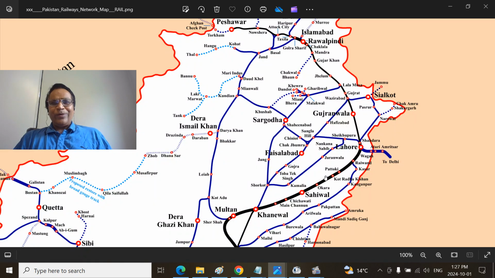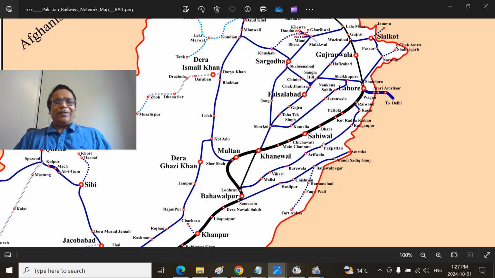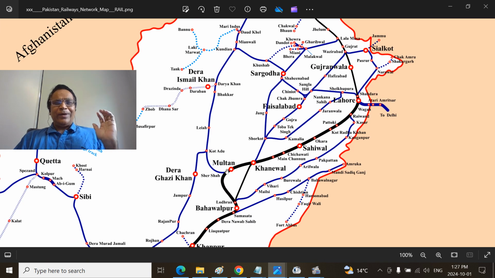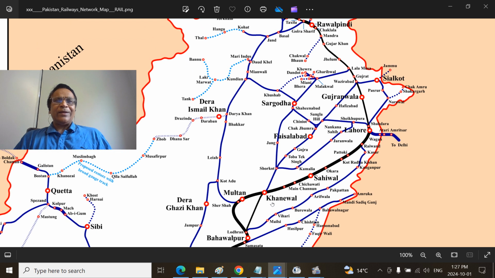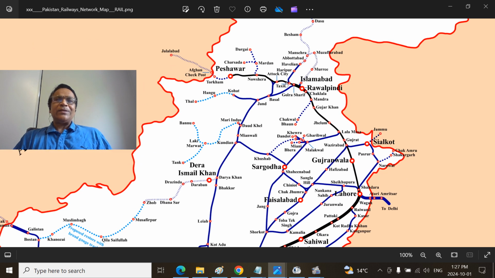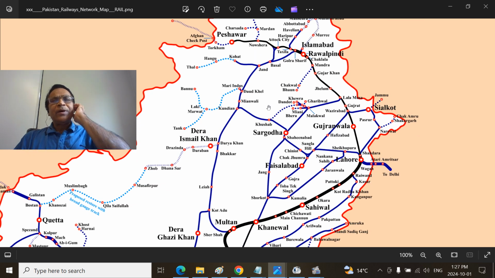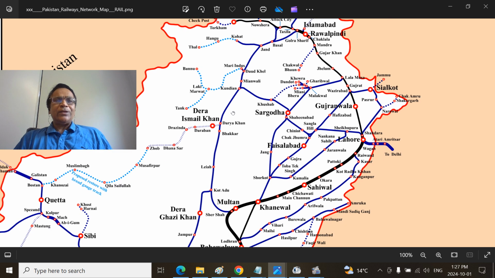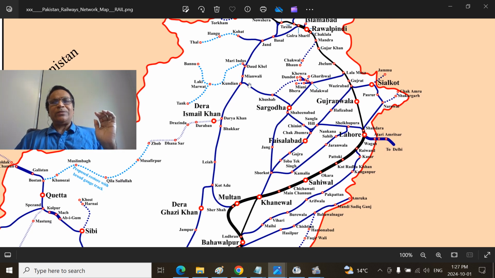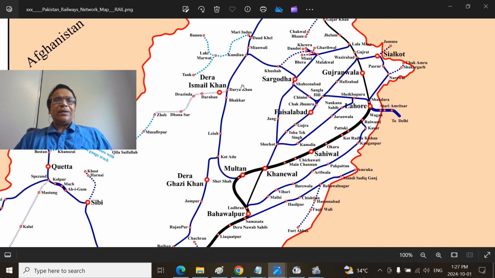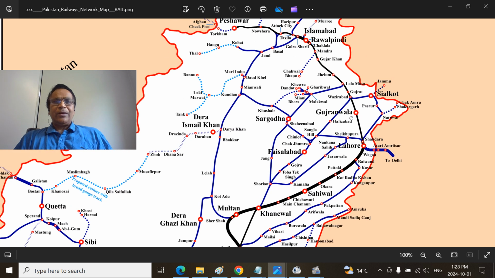And how the railway line was built is very important. Physiography: see the Bari Doab, lower Bari Doab, we have Multan and Kanewal and Lodhran Junction, Sutlej River crossed, and you go to Samasata and Bahawalpur, that area. And from the Indus Gardita, you can see the Attock cities, Jand, and there are Mianwali and Daud Khel and Kundian Junction, the railway junction that connects Khushab and Sargodha. And you see Dera Ismail Khan and Bhakkar and Layyah, Kot Adu, and Muzaffargarh will be somewhere here shown. This is the railway line.